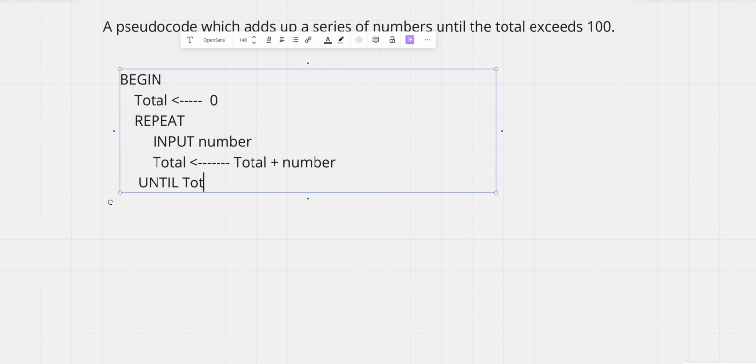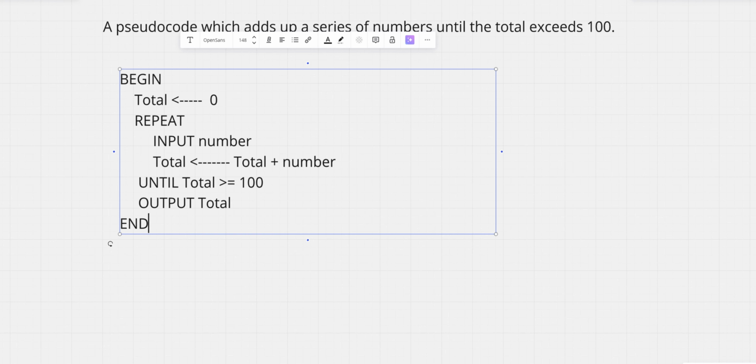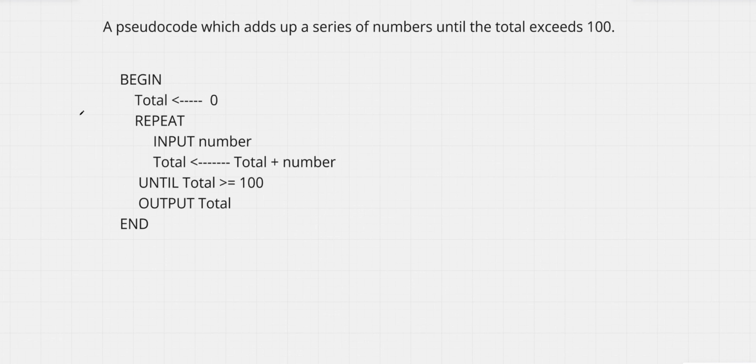until total is greater than or equal to 100, output total and end. Now what does this mean? Begin and end, we already know what this means. Total, we assign total as 0, so the value of total is currently equal to 0, right?